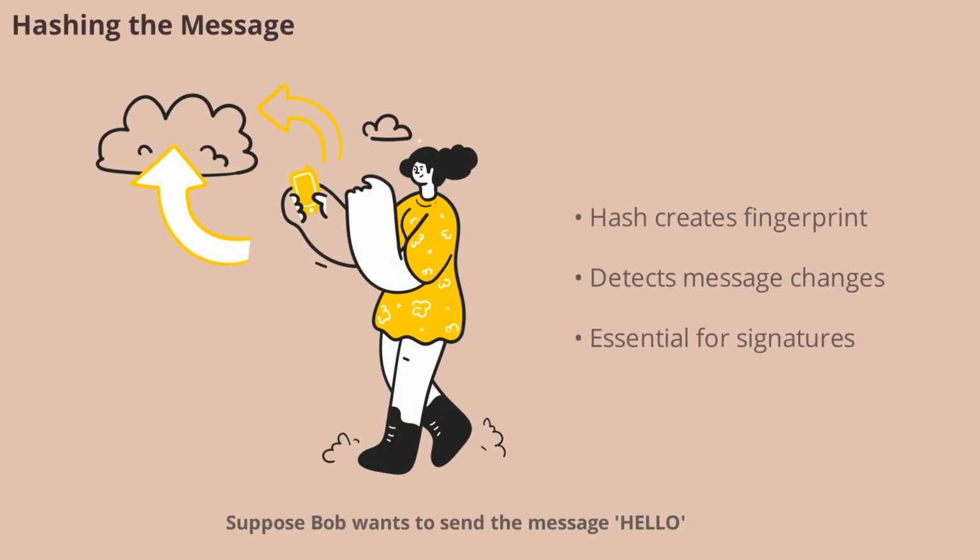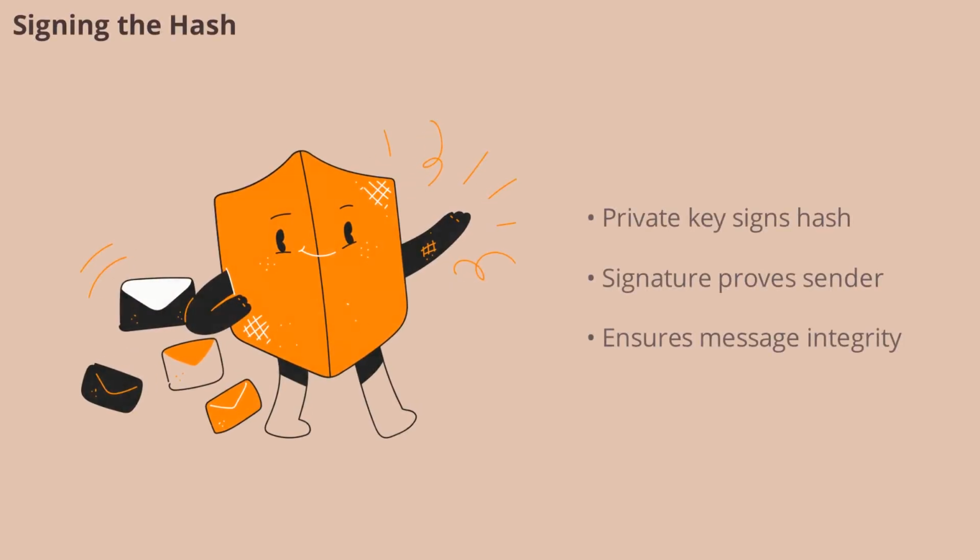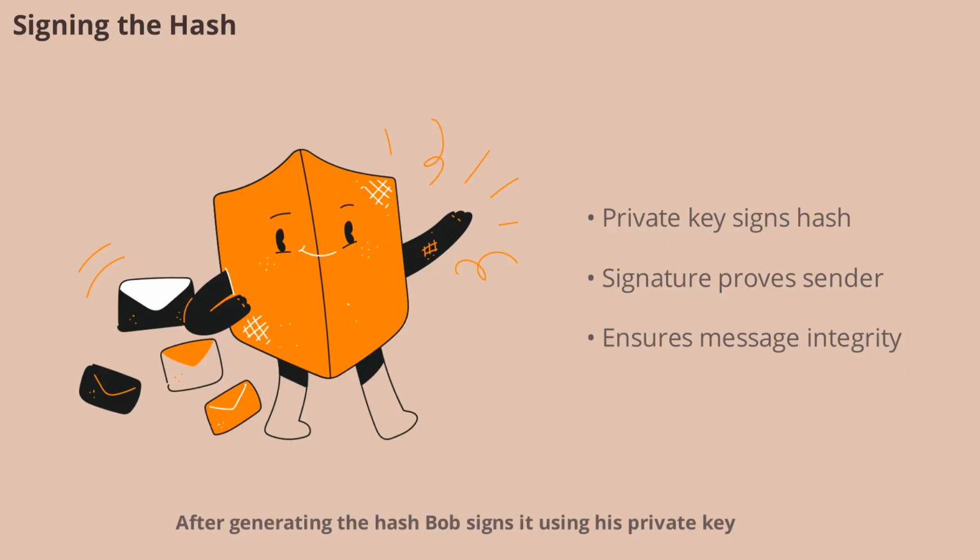Suppose Bob wants to send the message, "Hello." The first step is to generate a hash of the message using a hash algorithm. A hash acts as a unique digital fingerprint for the data, making it easy to detect any changes. Hashing is a fundamental part of creating digital signatures, as it condenses the message into a fixed-length code that represents its contents. After generating the hash, Bob signs it using his private key.